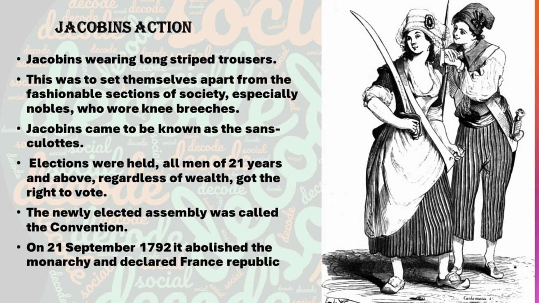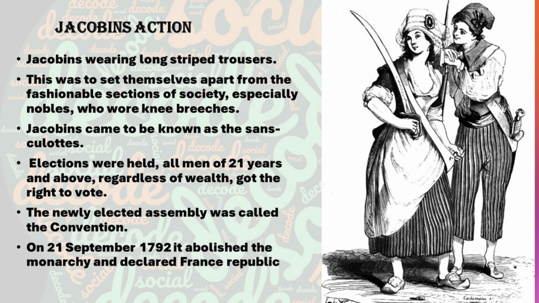At last, in August 1792, the Jacobins, a radical political group, attacked the royal palace of Tuileries. King Louis XVI was arrested. The monarchy was suspended. After this, elections were held with universal male suffrage, not universal adult suffrage. Universal male suffrage means that only men had the right to vote, and that too only after completing 21 years of age. A new assembly was formed, which is called the National Convention. On 21st September 1792, France was declared a republic.